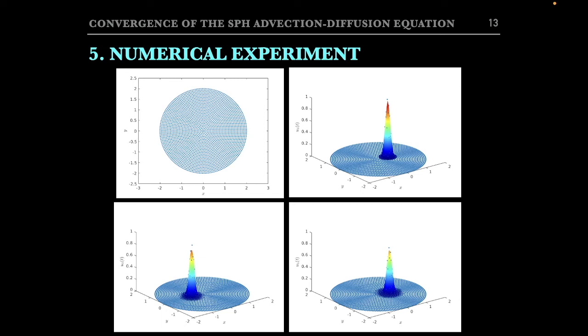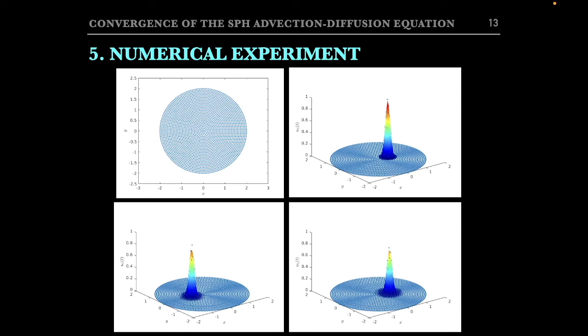Well, let me now present the numerical experiment. So we have set a grid of particles, as this that you can see in the figure top left, in which the particles are distributed in a disk whose radius is large enough to ensure that we can consider this discrete problem as a good approximation of the analytical problem acting over the whole space. Then we set the initial condition that you can see in the figure top right, which is simply a Gaussian profile, and we let it evolve until it completes a whole rotation around the origin.